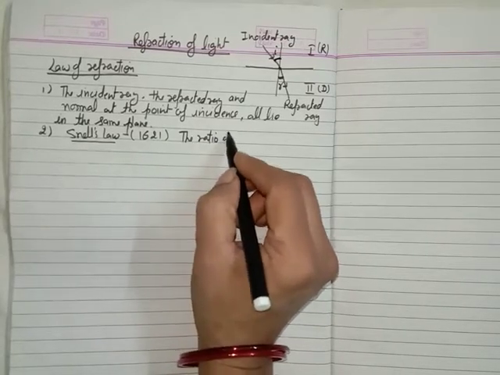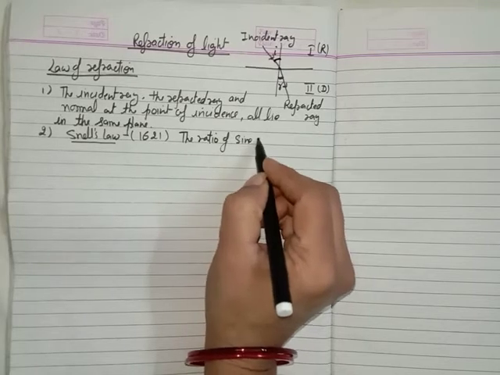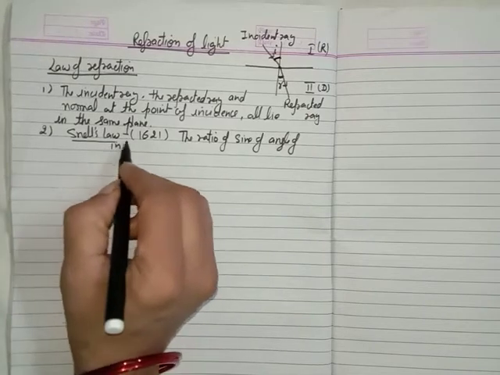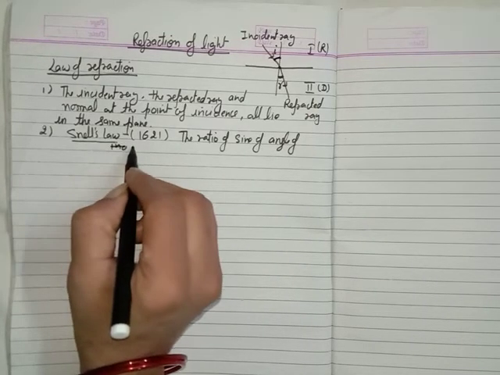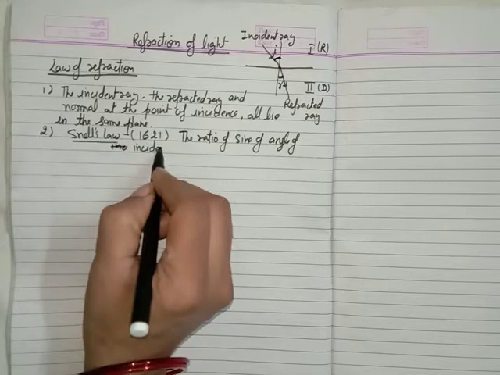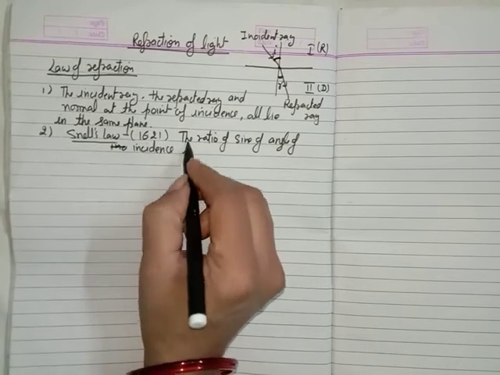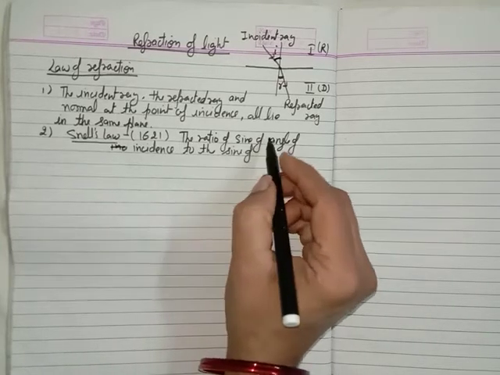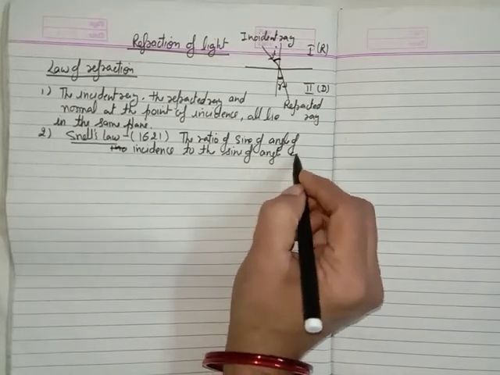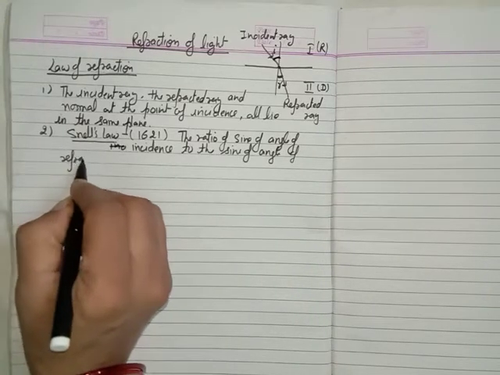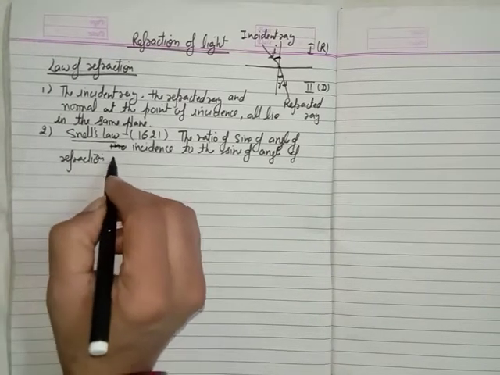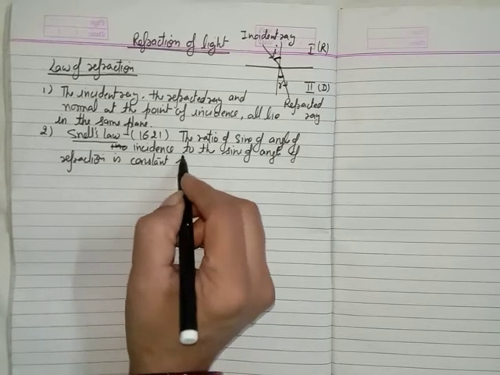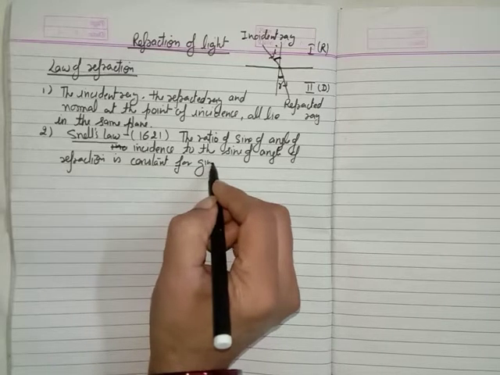The ratio of sine of angle of incidence to the sine of angle of refraction is constant for a given pair of medium.